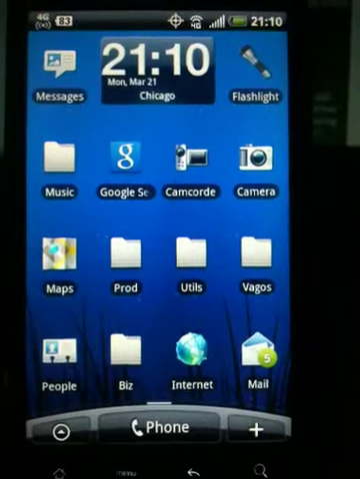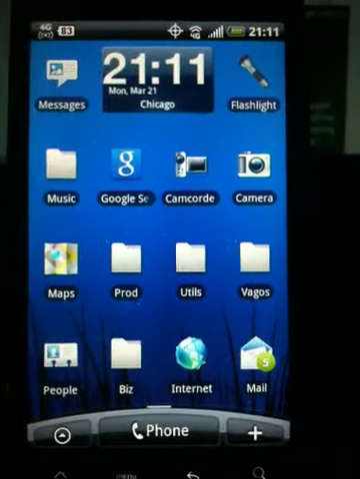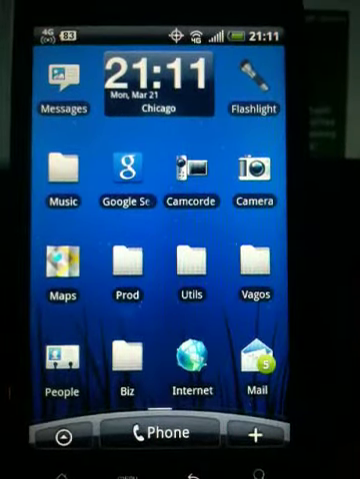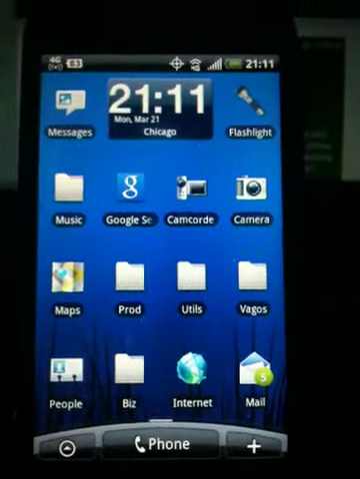Hi guys, last time I showed you how to create a ringtone from voice memo on HTC EVO. This time I'm going to show you how to do it a little different so you have separate voice memo and separate ringtone. So this is how I do it. I hack it a little bit.